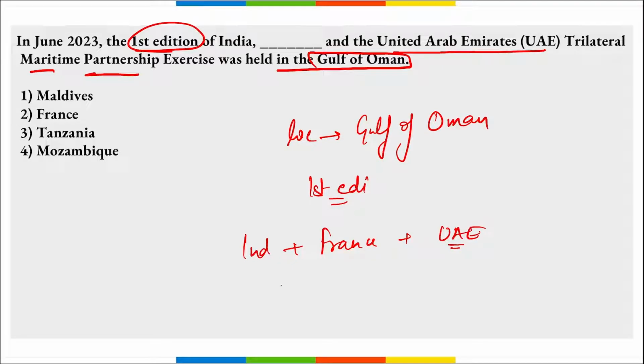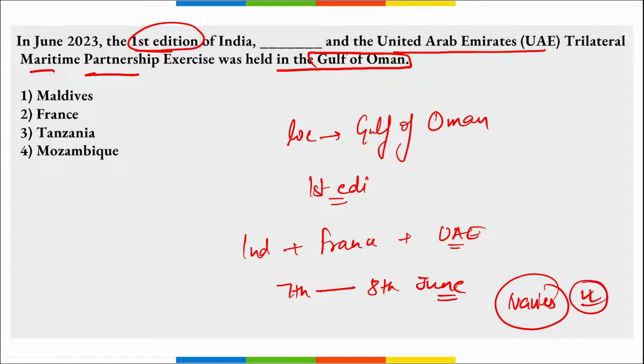It was a trilateral maritime partnership that was held from 7th till 8th of June. And what was the aim? It was to enhance the cooperation between the navies of these three countries, right? So if the question is asked that it was held between which force, it was the navies of these three countries that took part in this exercise, in the Gulf of Oman.